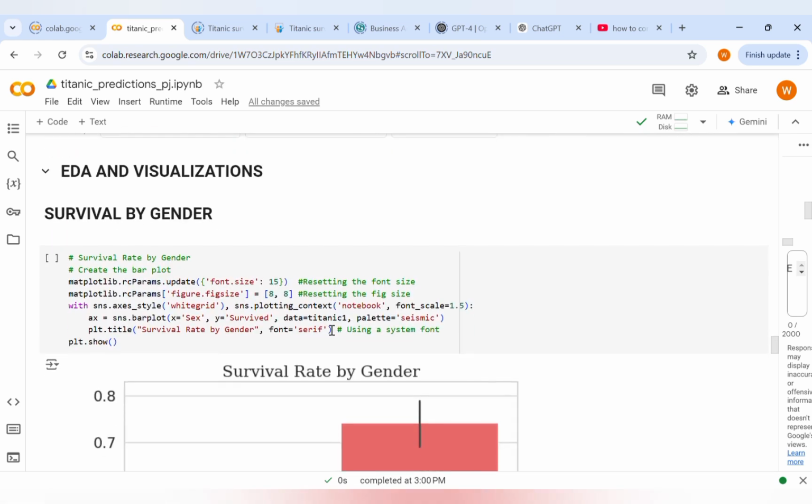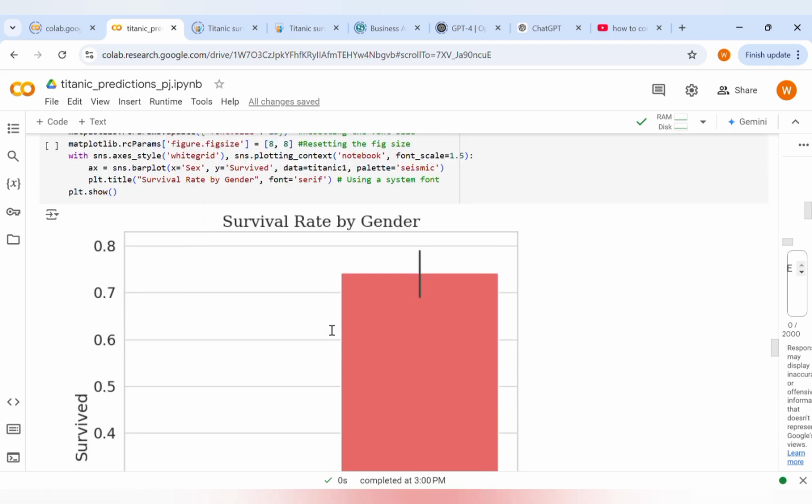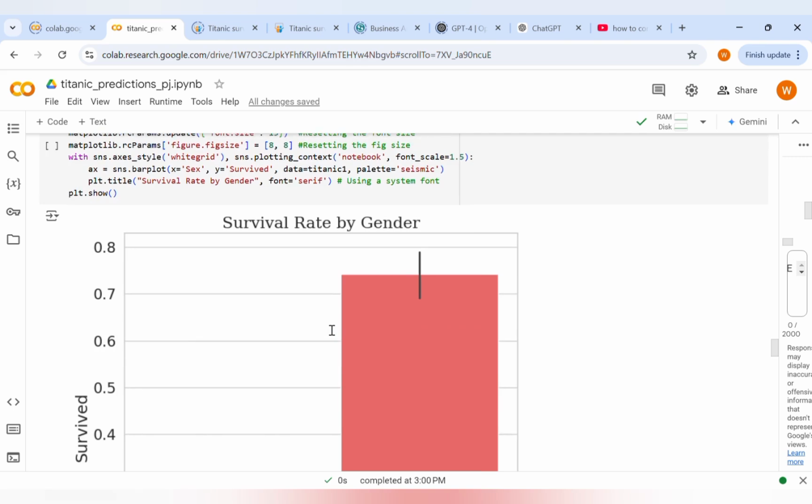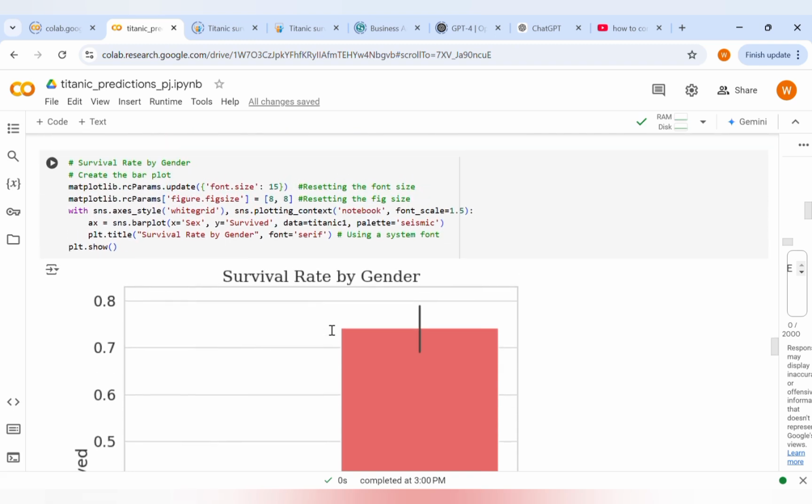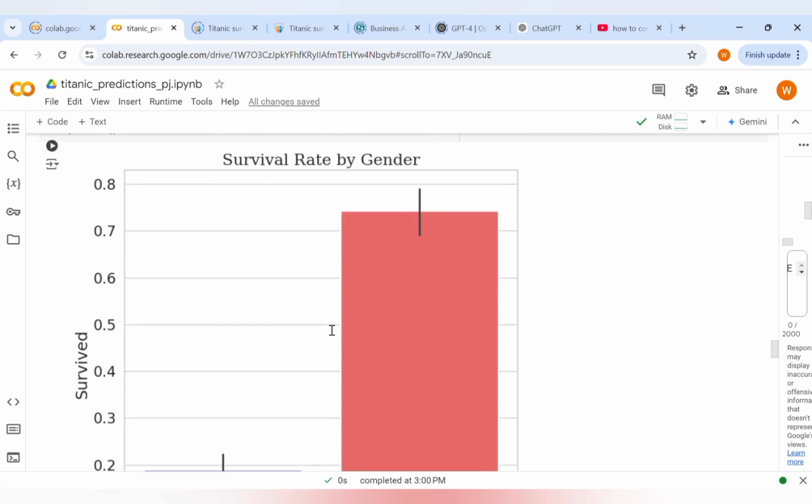Then data analysis and visualization, survival by gender. In this section, this code segment creates a bar plot that visually compares the survival rates of male and female passengers on the Titanic, making it easy to see differences in survival based on gender.